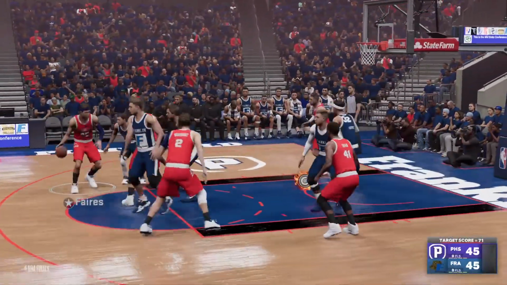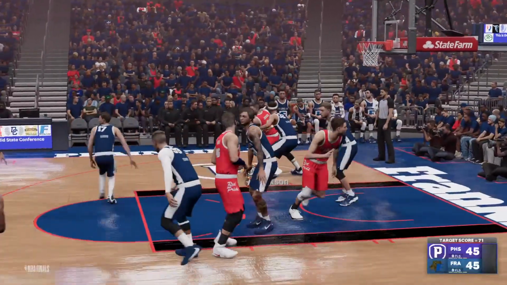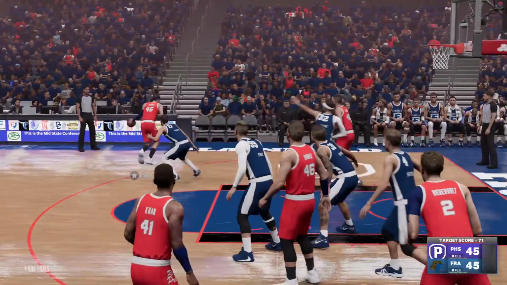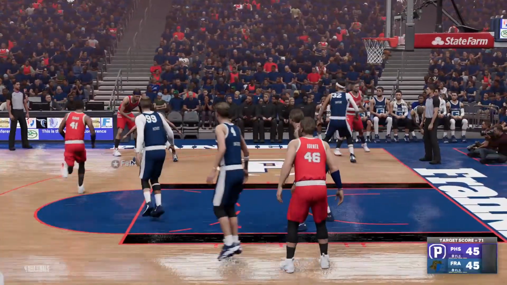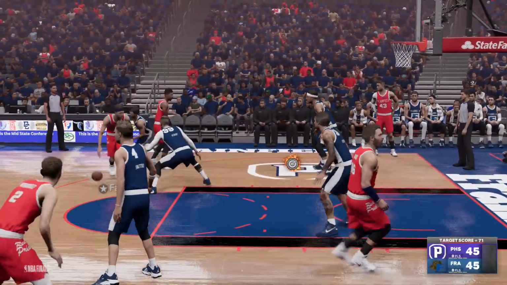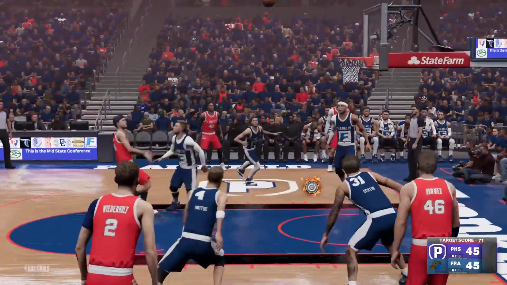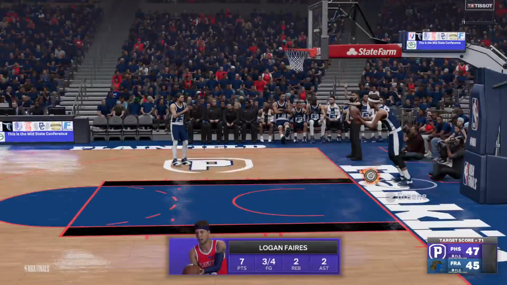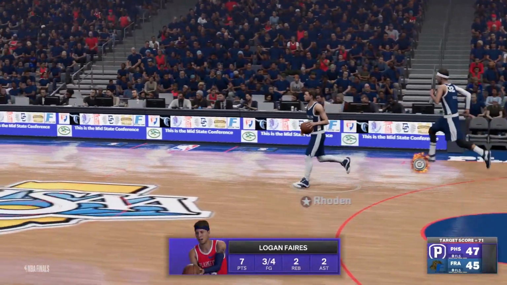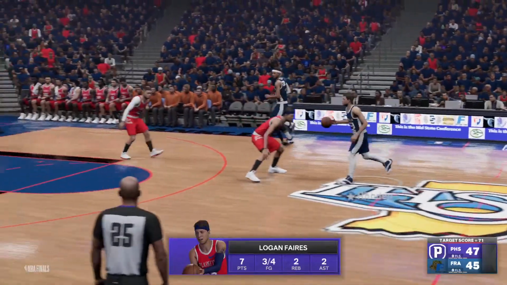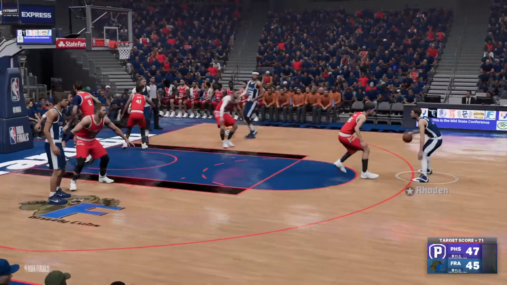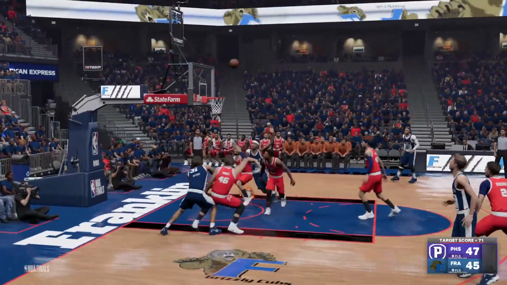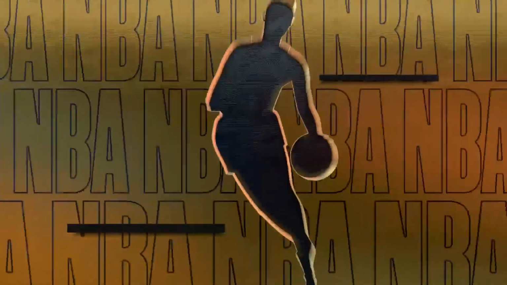Here's Fairs. Fairs. Back to Jackson. Green heavy pressure. Back to the Fairs. Fairs knows he cannot pass it to Jackson. Logan Fairs for 2. The reason why is Green is there. Fairs with his 7th point of the night. Here's Roden. Chase Swafford for 3.